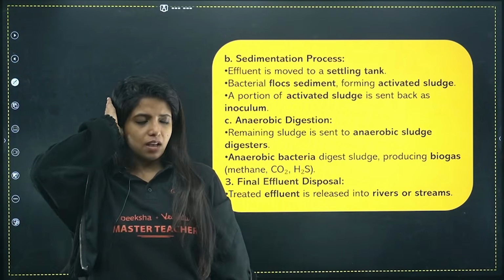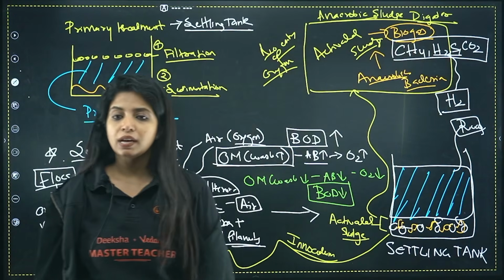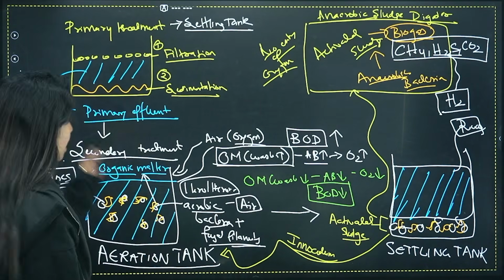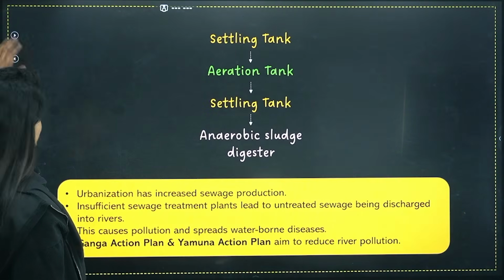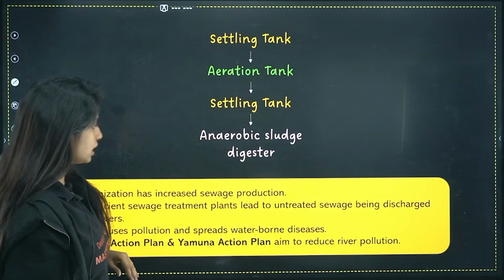So basically the effluent, my dear children, can finally be released into any river and any place, because it's super clean. Got it? Yes, ma'am. Fine. That's all. Settling tank, aeration tank, again settling tank, and then you have the anaerobic sludge digester.